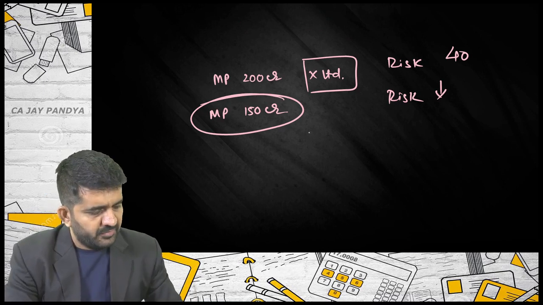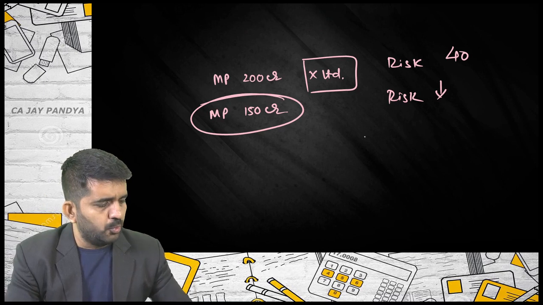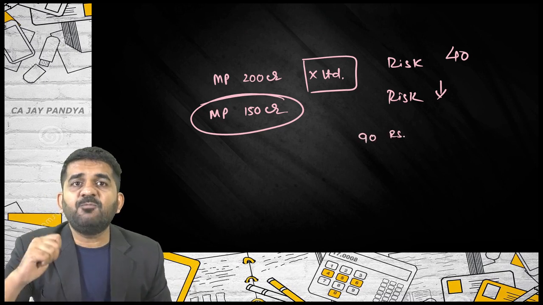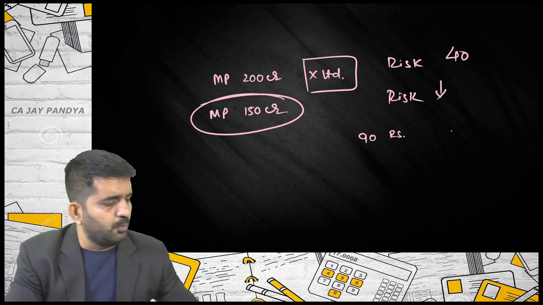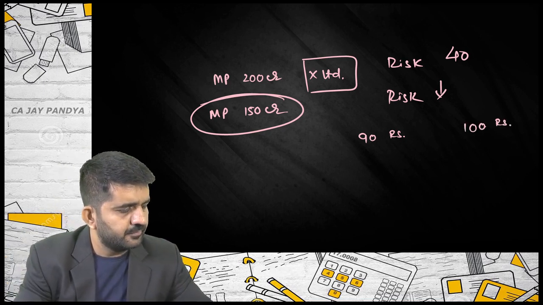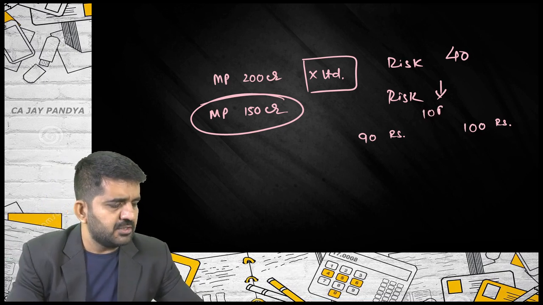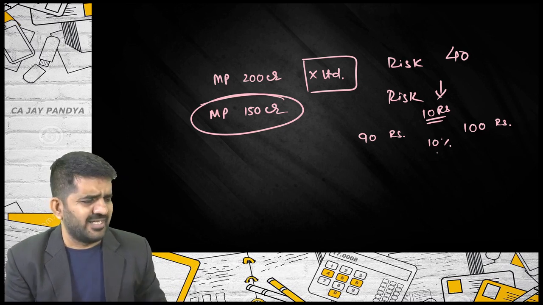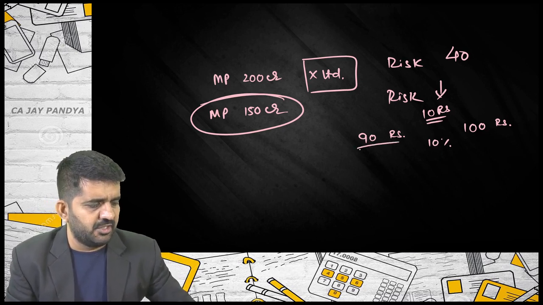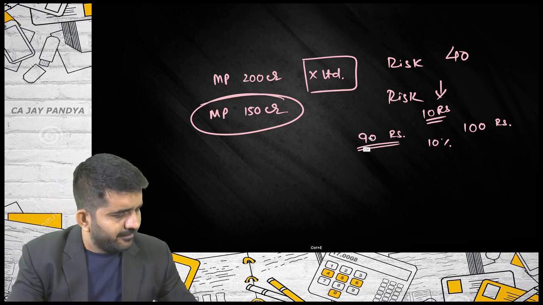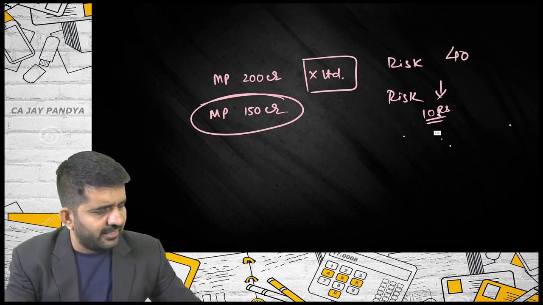Alright. A zero coupon bond today is available at 90 rupees. After 1 year, the government is going to pay you back 100 rupees. What are you actually earning in 1 year? 10 rupees. What is your yield? 10%. It is not exactly 10%, because the investment is 90. But let me take exactly 10%.